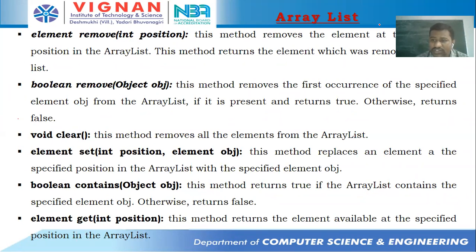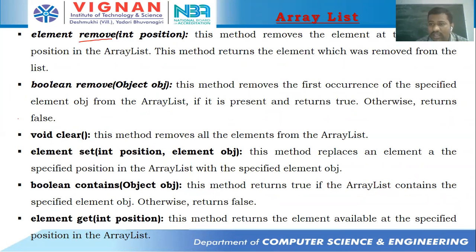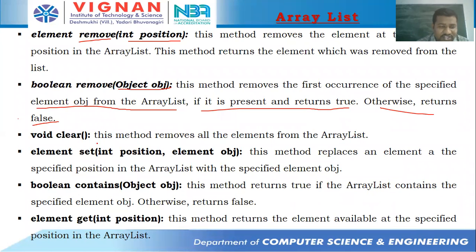If you give a specific position number, this remove function will remove the element at the specified position from the array list. And then boolean remove(obj). So you can see here, when you pass an integer, then the element at that particular position is going to be removed. But when you pass an object, this method removes the first occurrence of the specified element object from the array list. If it is present, it returns true, otherwise it returns what? False. And how we'll be doing it, we'll be discussing clearly about this. Okay.